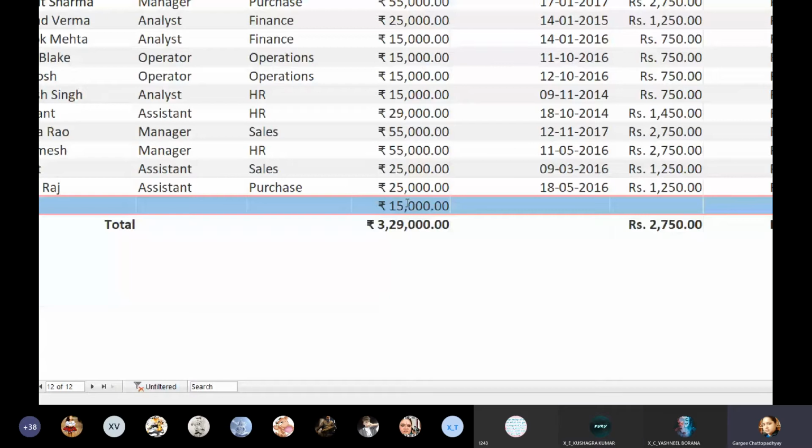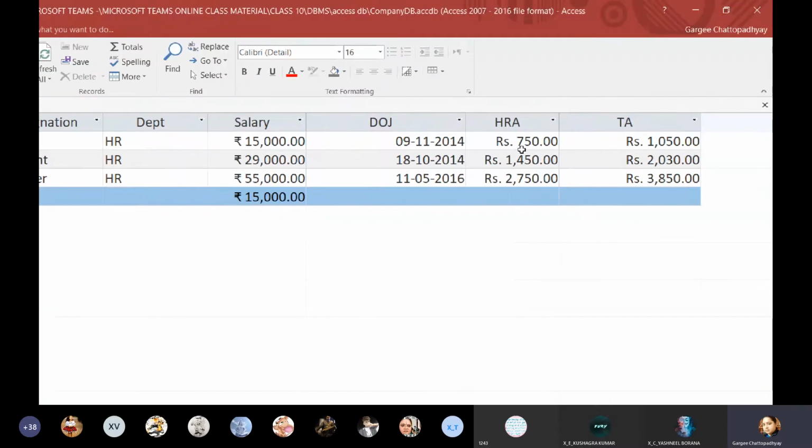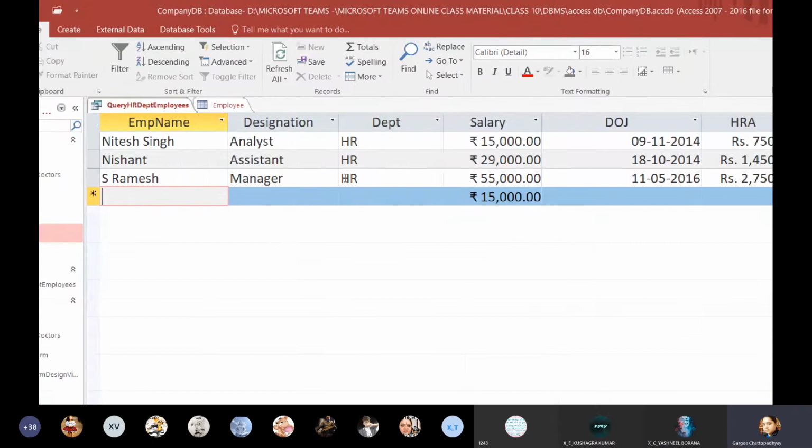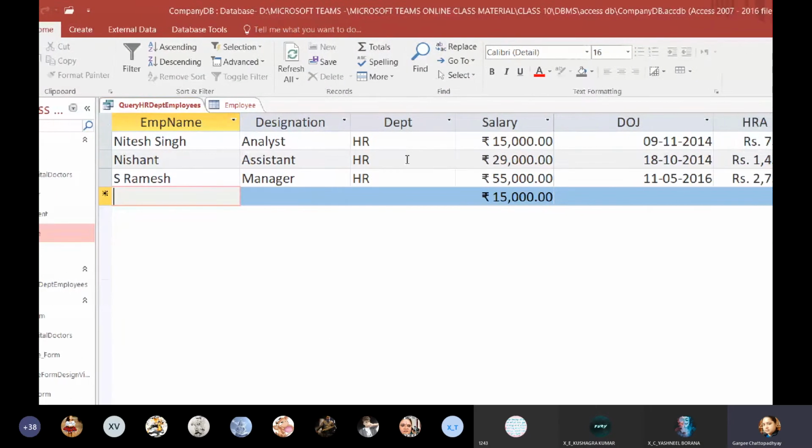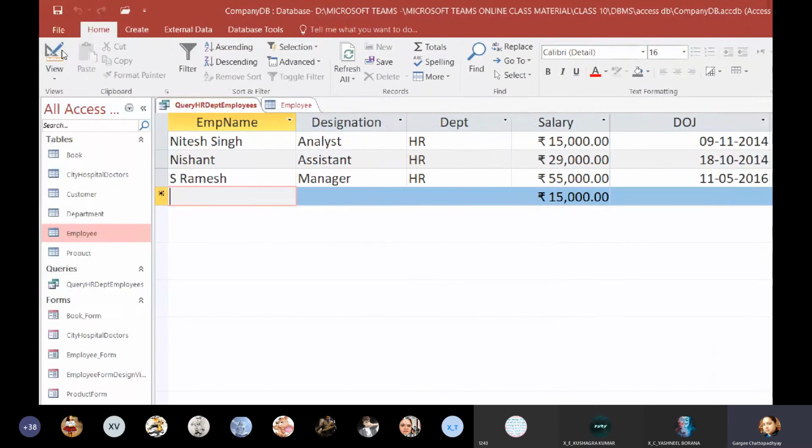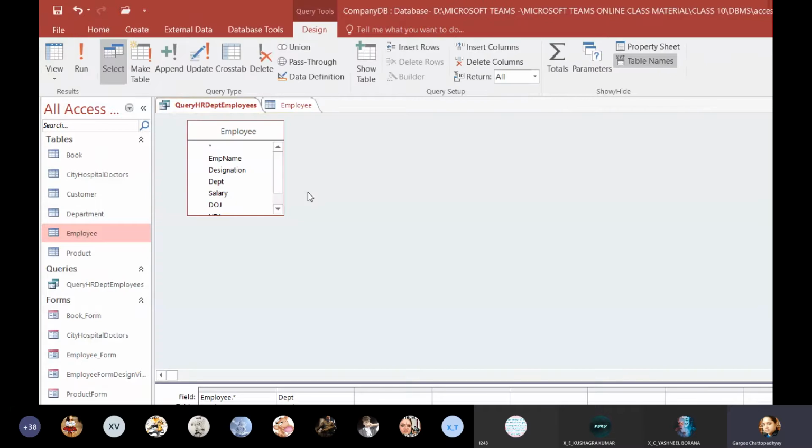Okay, ma'am. So 3 values are being displayed. So this is what a query is. Now I want to display only employee name and department, not the other things. I want only employee name and department. So I'll make changes. I'll go back to the design view.